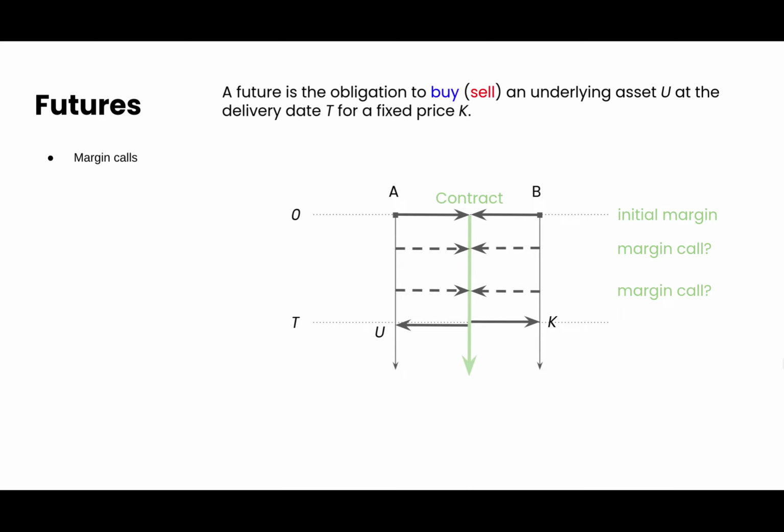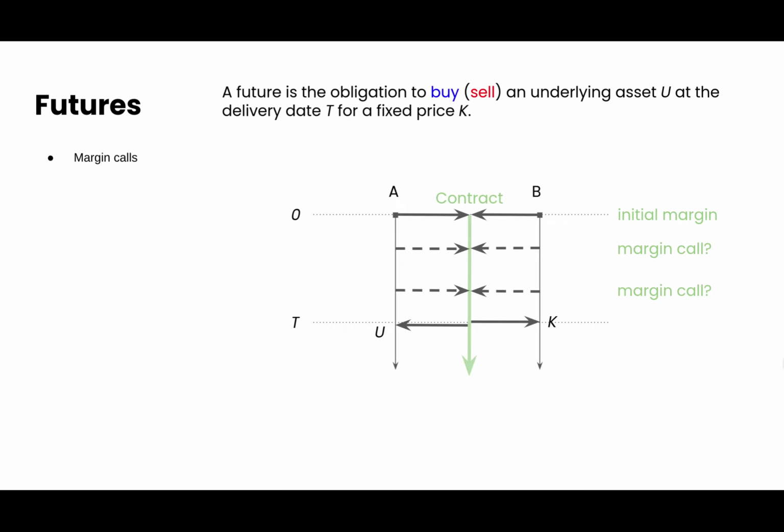This is done by periodically checking the margin requirements and issuing margin calls to increase the amount of an asset in an account to meet the requirements. In case there is no deposit following a margin call, the contract is liquidated. Having margin requirements is another form of collateralization, a way to ensure that the obligations of the contract are met.